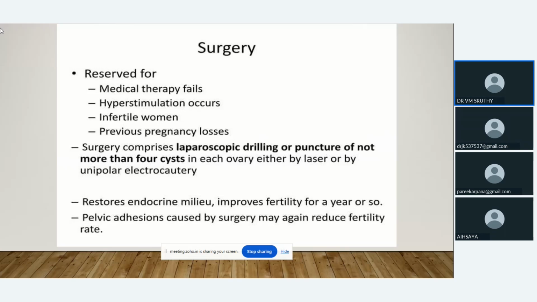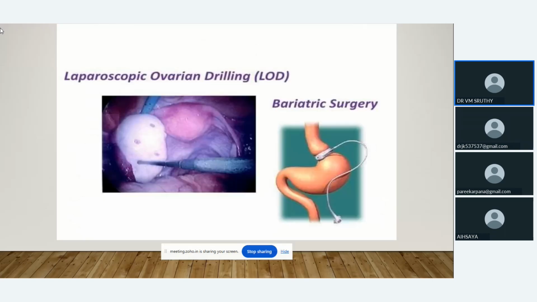In cases of PCOS, we can adopt surgery when medical therapy fails, if there is hyperstimulation, infertility, or any previous pregnancy losses. Mainly laparoscopic drilling or puncture. When we are doing the drilling, we should not drill more than 4 cysts. Laparoscopic ovarian drilling and bariatric surgery, bariatric surgery if the patient has a BMI more than 30-35.